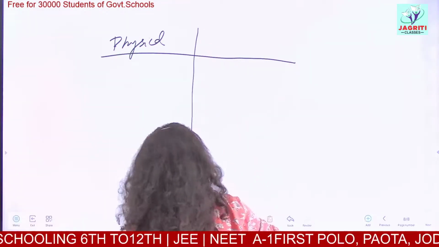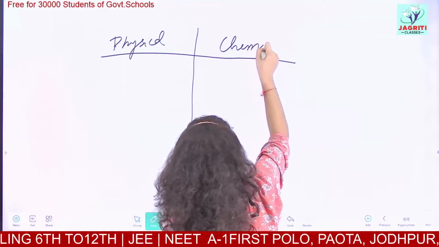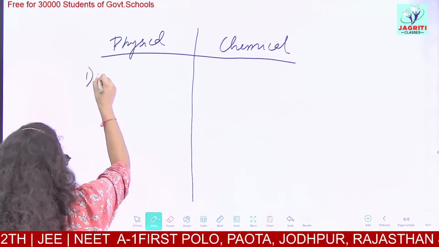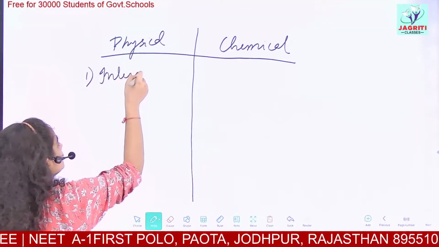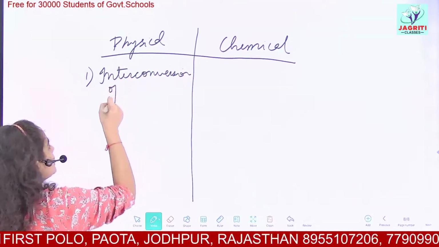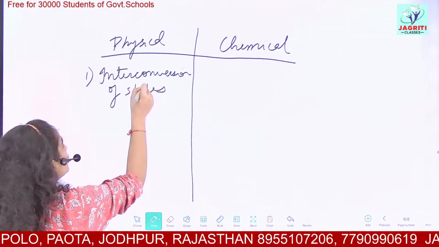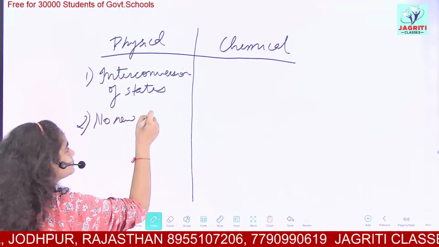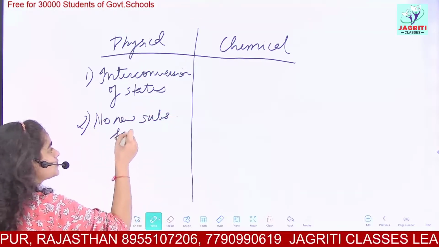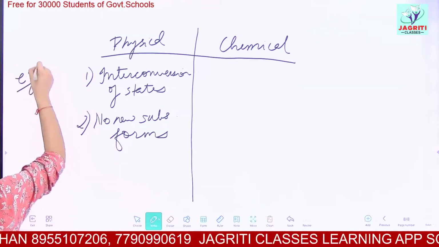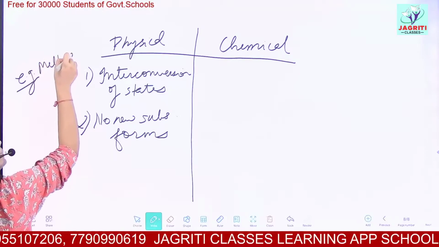What do you mean by physical change and chemical change? Physical change is one in which only interconversion of physical states occurs. Interconversion of states. Then the next point is, no new substance is formed. No new substance forms. For example of physical change, consider melting of ice.